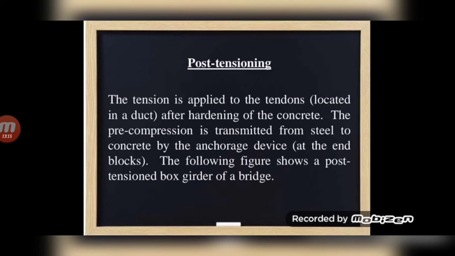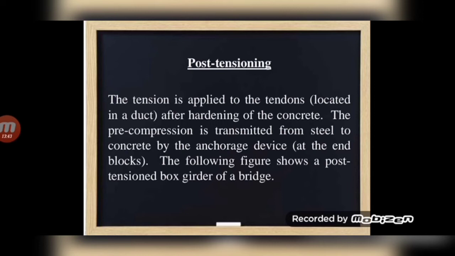Then we will pour the concrete and let it harden. After hardening of the concrete, we will insert the pre-stressing tendon or cable inside the duct which we left. Then we will apply anchorage forces at the ends of the pre-stressing tendons.